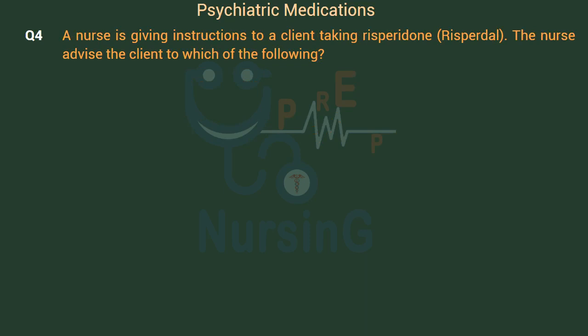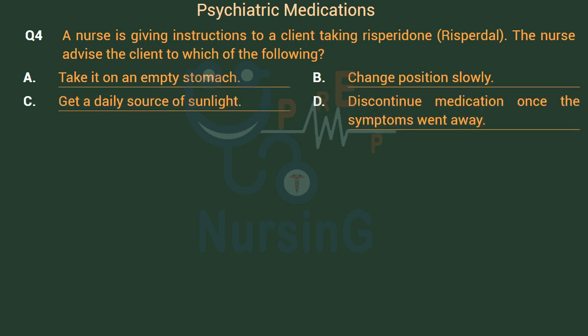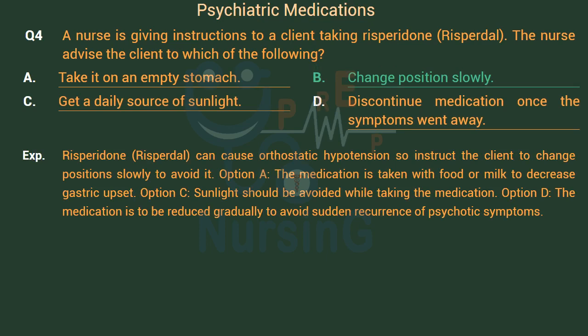A nurse is giving instructions to a client taking risperidone, Risperdal. The nurse advised the client to which of the following? Option A, take it on an empty stomach. Option B, change position slowly. Option C, get a daily source of sunlight. Option D, discontinue medication once the symptoms went away. Right answer is Option B, change position slowly. Risperidone, Risperdal, can cause orthostatic hypotension, so instruct the client to change position slowly to avoid it.